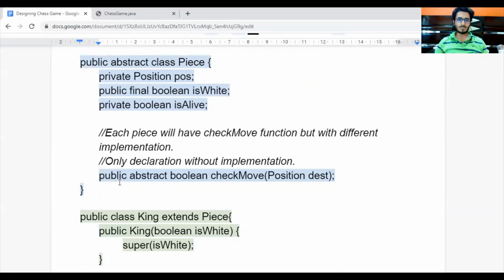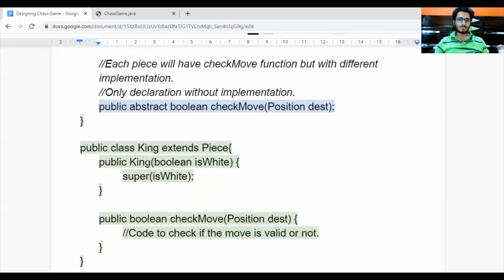So the third entity which we talked about was our piece. So we have made a piece class, and the features of a piece have been taken as the data members. For example, a piece will have a position on the chessboard, that is the row and column of the cell on which it is standing. A piece will have a color, and a piece will be alive or dead. That is, if it is still on the chessboard, it is alive, else it is dead. So alive is true if a piece is alive.